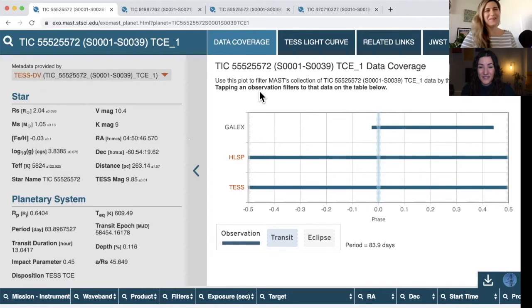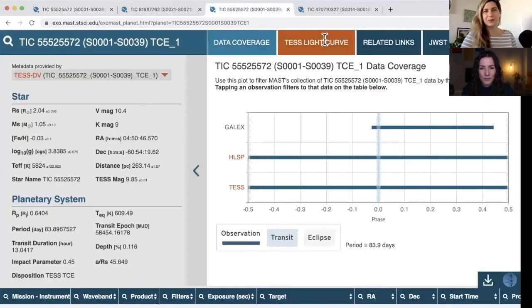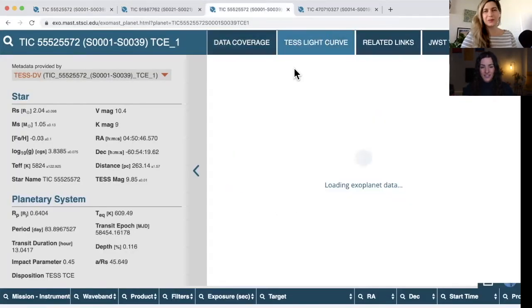But instead, what I think is really useful from this page is if we go to light curve, and this needs to load. I already have a preloaded one over here, so we will just hop over there. It's exactly the same page. Nope, it's not preloaded. I lied. We'll let that load. It is loading though.